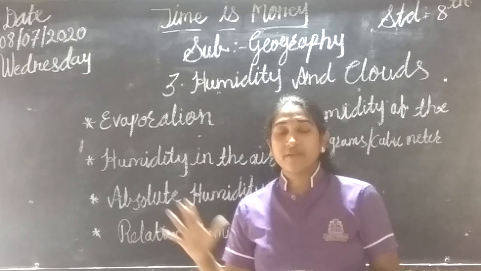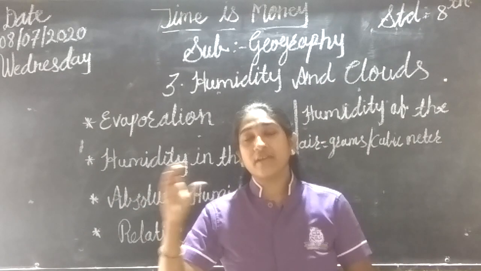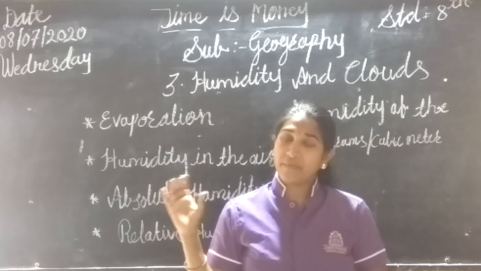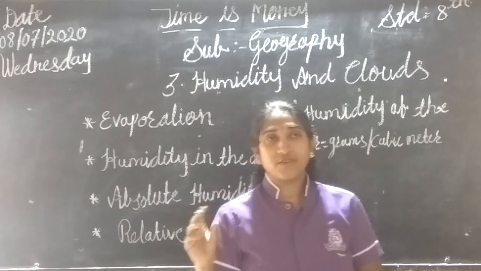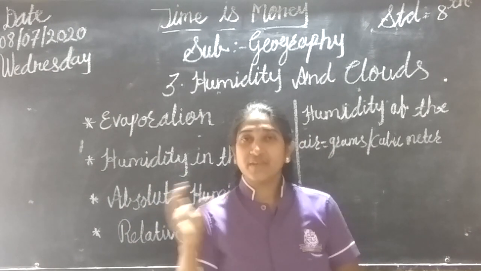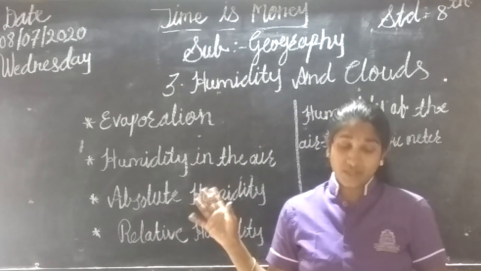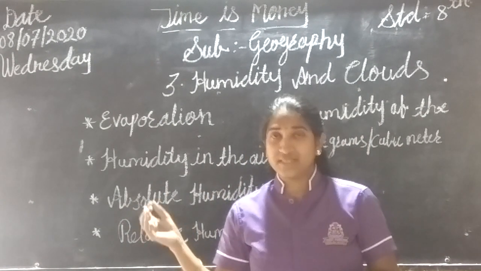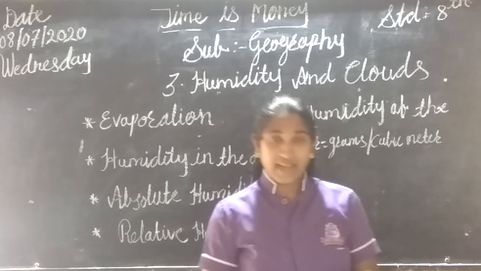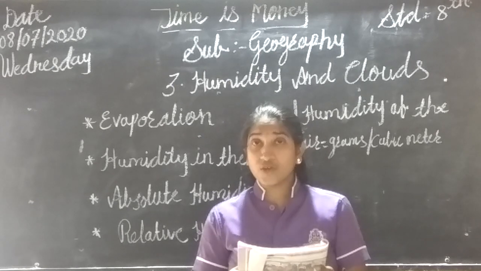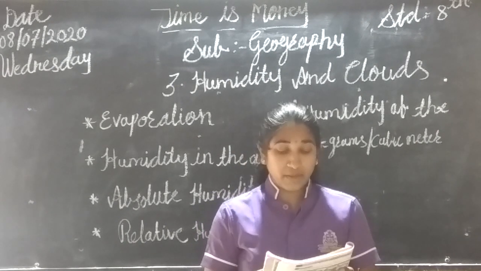See, we know that in our surroundings there is some amount of water vapor also present, right? Not 1%, I am saying, there is some amount of water vapor present, like the other gases, carbon dioxide, oxygen, like that. The dryness or dampness of the air depends on the proportion of water vapor.